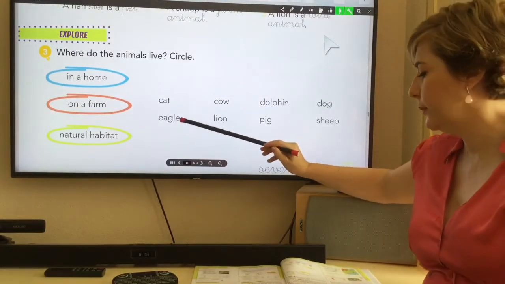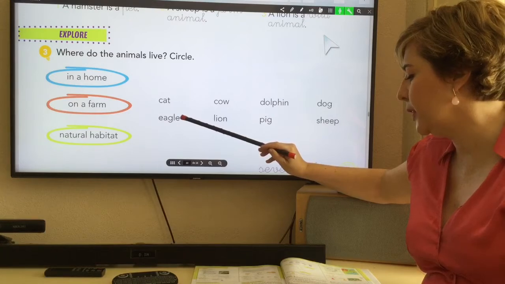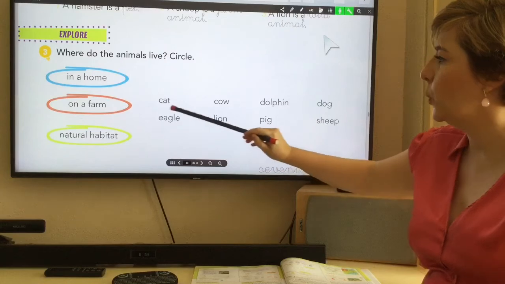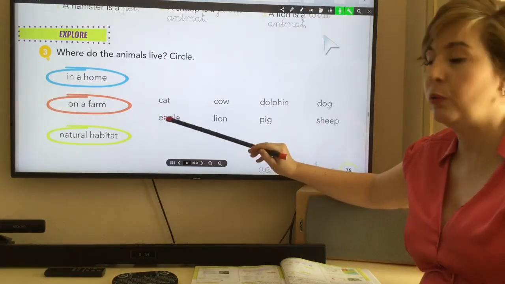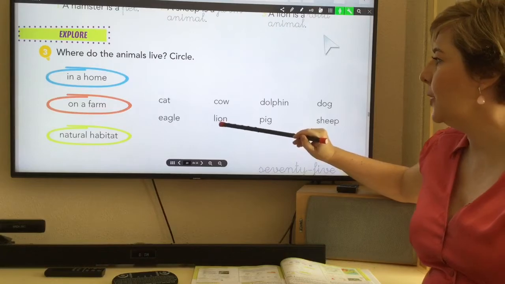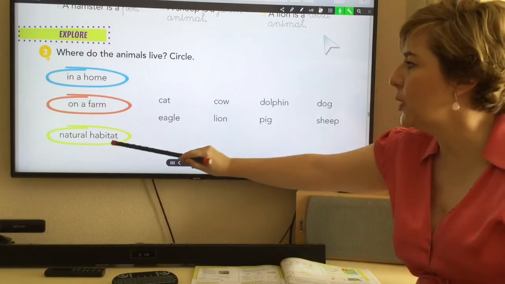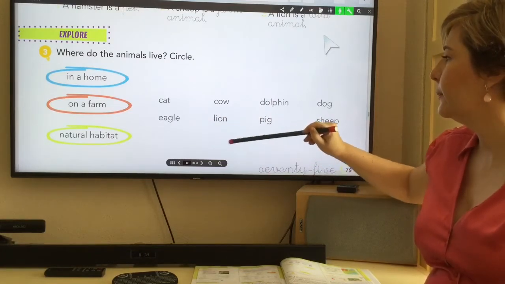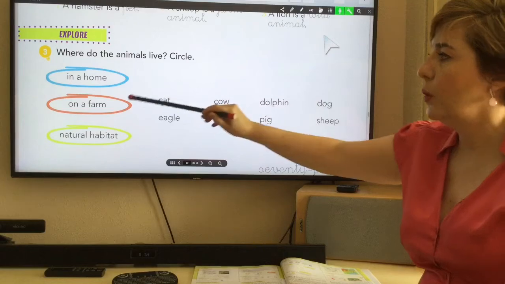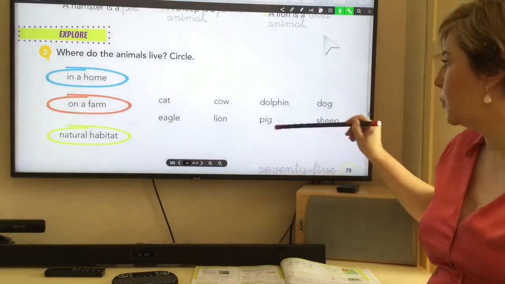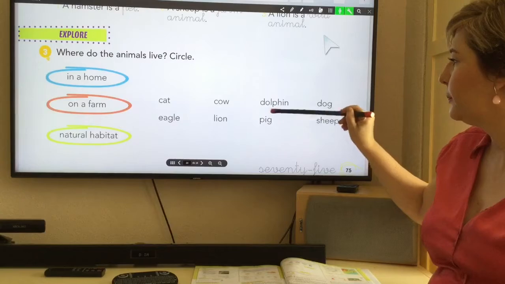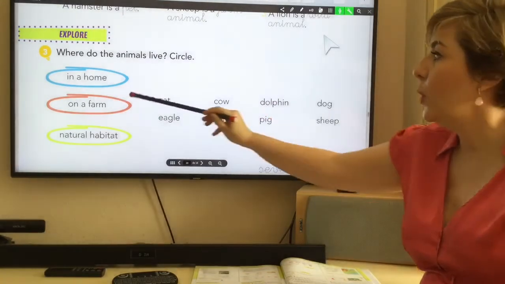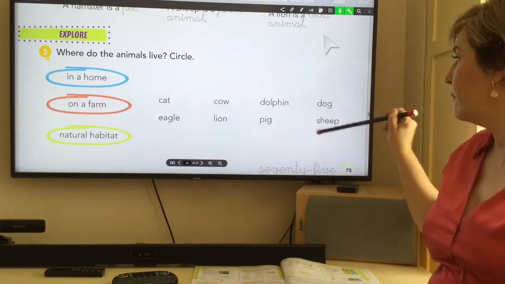An eagle, which is a bird, and is in a natural habitat. So we do it green. A lion also lives in a natural habitat. So we do it green as well. A pig on a farm. So we do it red. And a sheep on a farm. So we do it red.